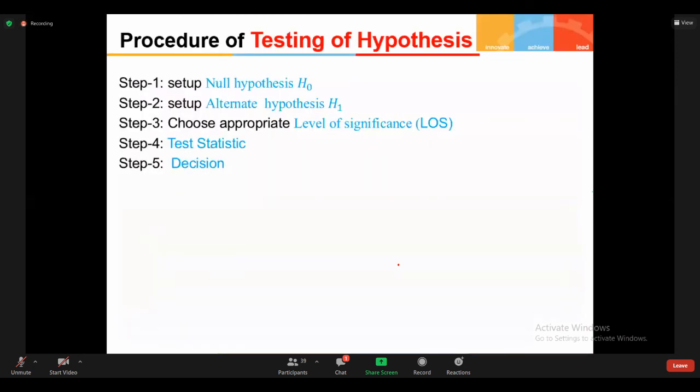See here, this is the general procedure of testing of hypothesis. In testing of hypothesis, we have only 5 steps. Step 1 is to set up the null hypothesis. The first step is to set up the null hypothesis.